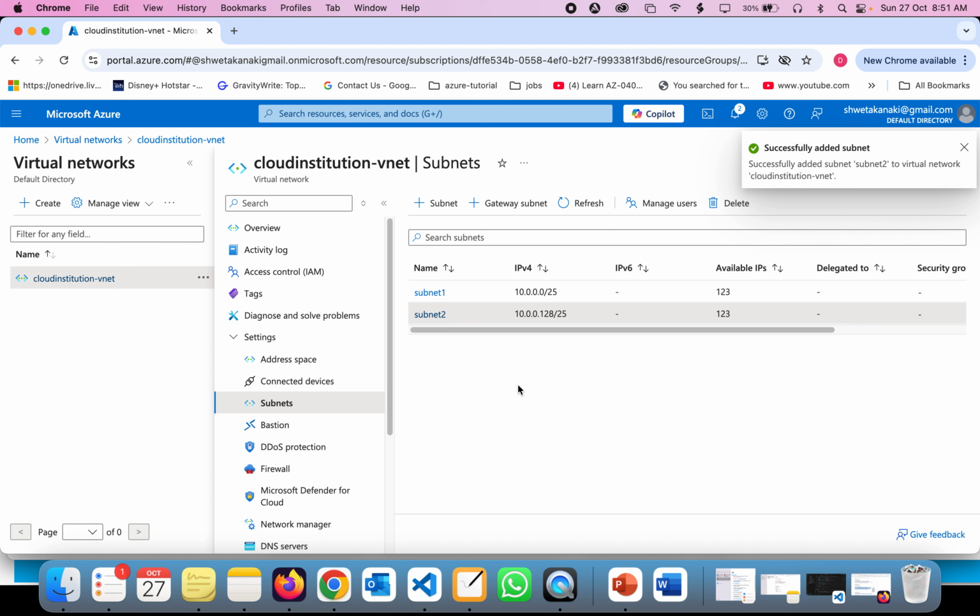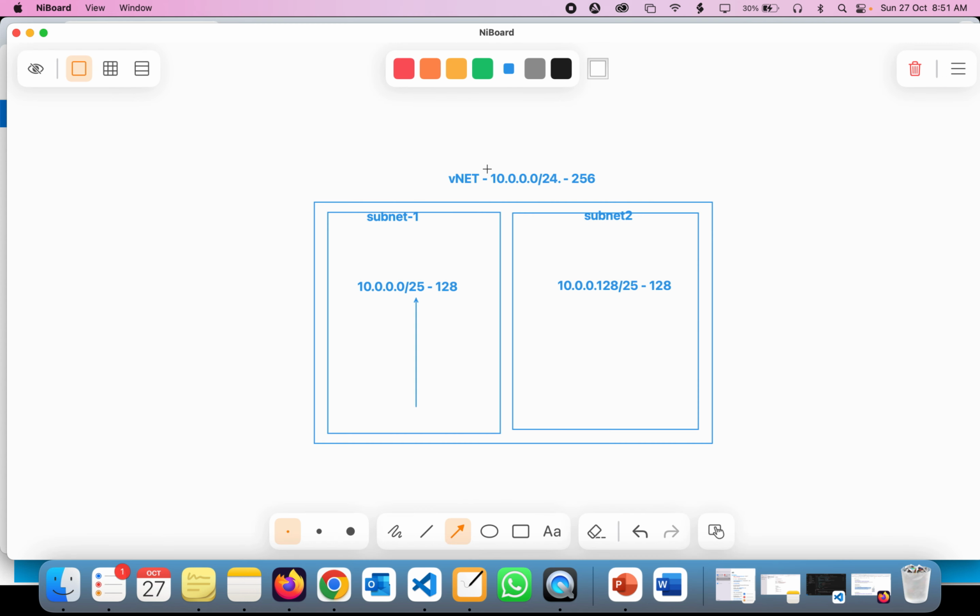Fair enough. As you can see here, I've divided this entire network into two subnets. The entire network, which has 256 IP addresses, is divided into two pieces. If you're going for an interview, the interviewer may ask, I have one VNet, I want to divide that entire VNet into two pieces, what will you do? The first question you should ask is what the CIDR range for the VNet is. If they say the CIDR range is /24, then you'll divide it into /25 each.